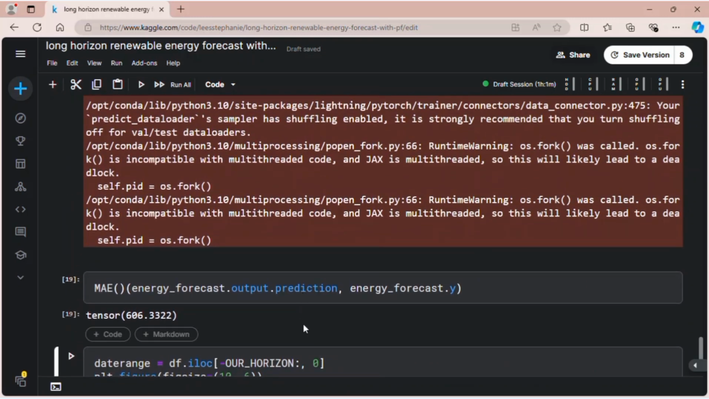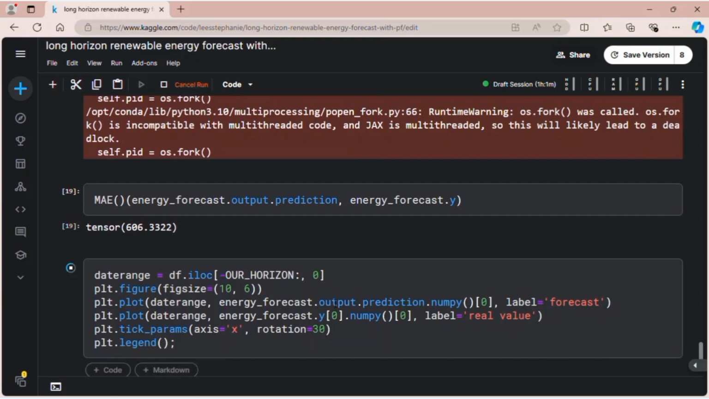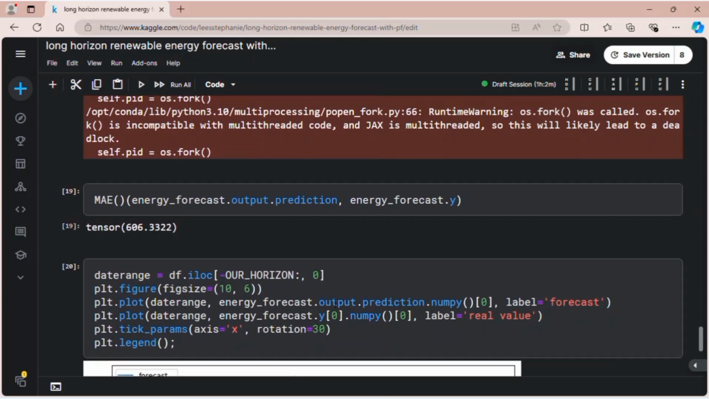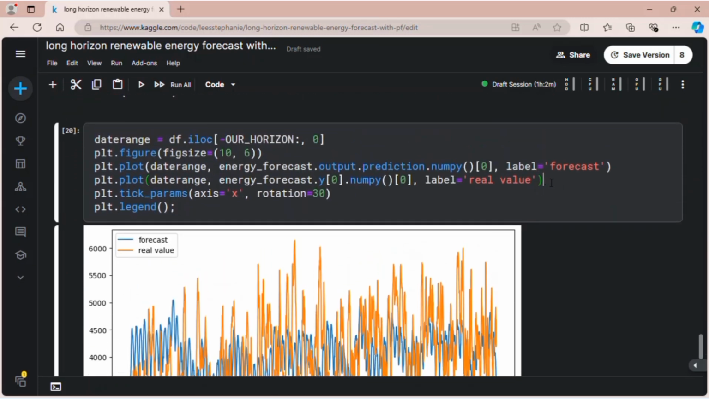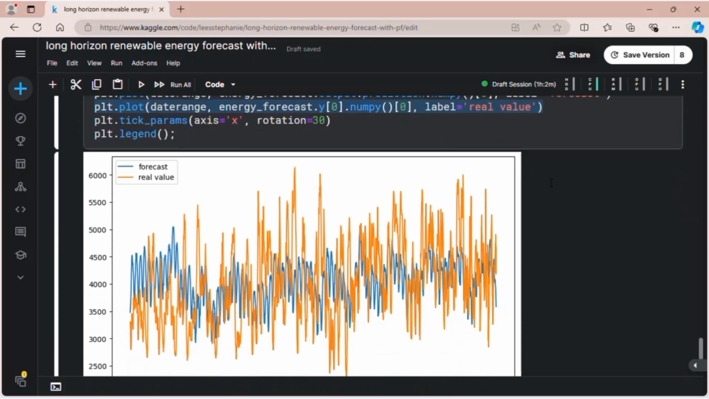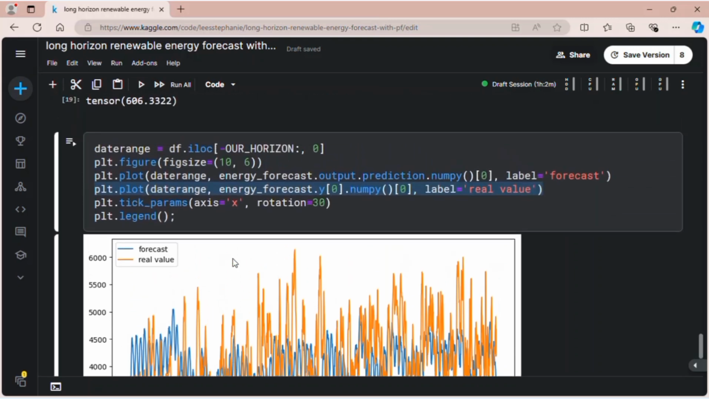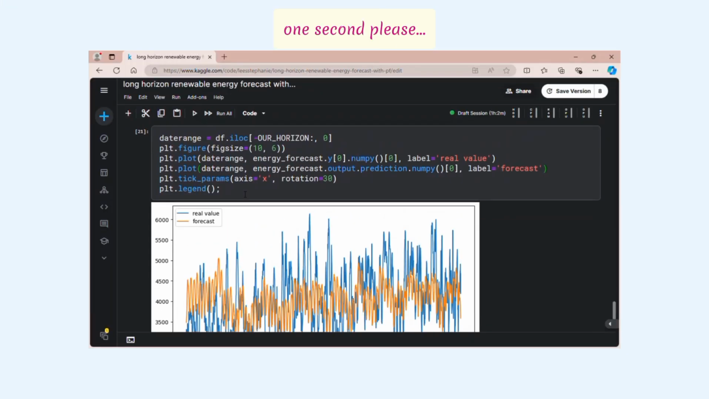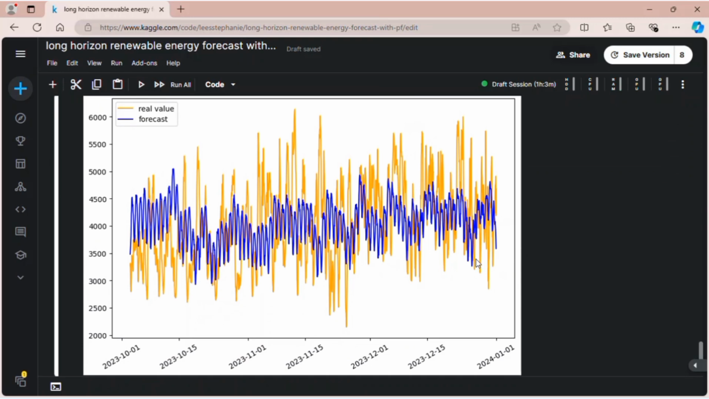The rest of the cells are just visualizations of the model. In this cell, I plot the real value and the forecasted value. Wait, sorry. Right now, the blue line, the forecasted value, is covered by the real value, so we cannot really see the forecast well. I'm going to switch this up. The orange one is the real value, while the blue one is the forecast.